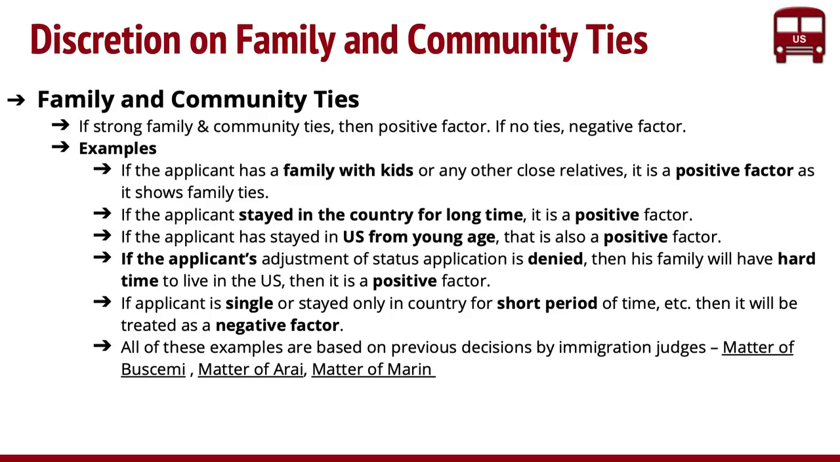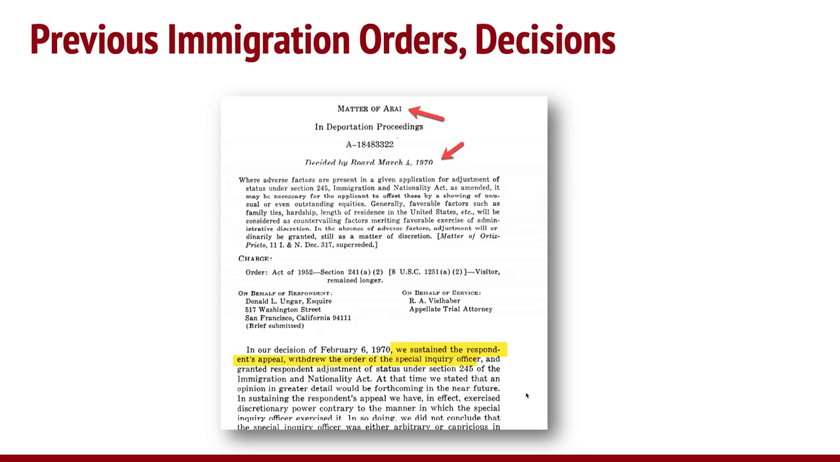And these are just a snapshot of some of the examples that are picked up. But these are all derived from some decisions by immigration judges called Matter of Buscemi, Matter of Arai, and Matter of Marin, right? I mean, these are big judgment documents. I've actually gone through them. So these are some of those, just for your information.